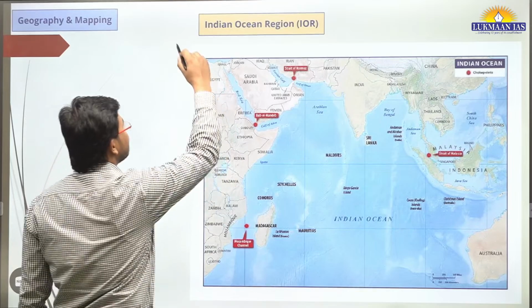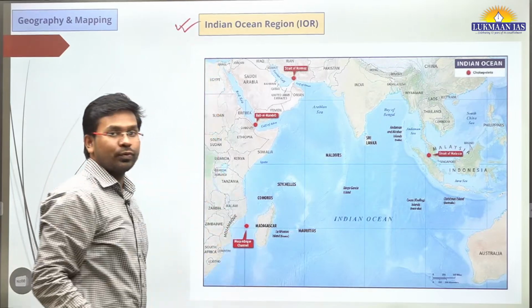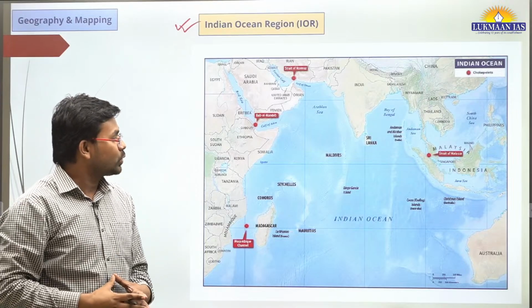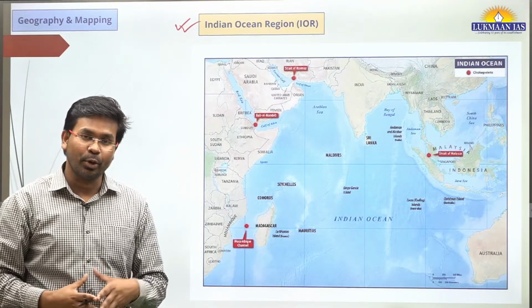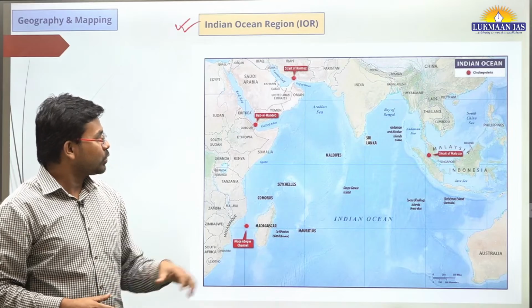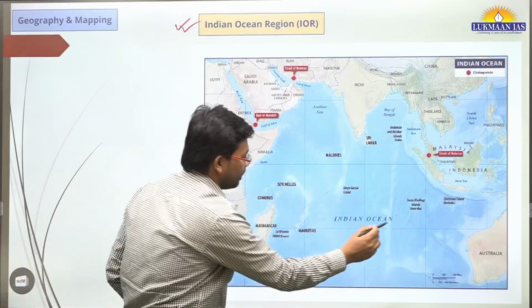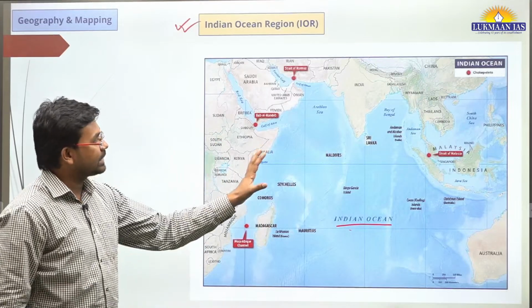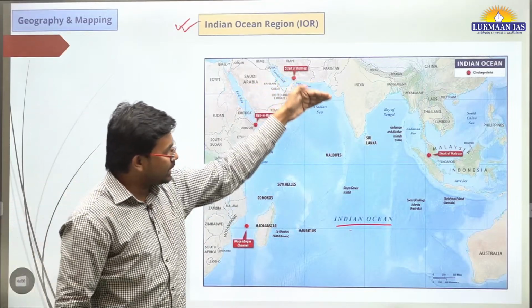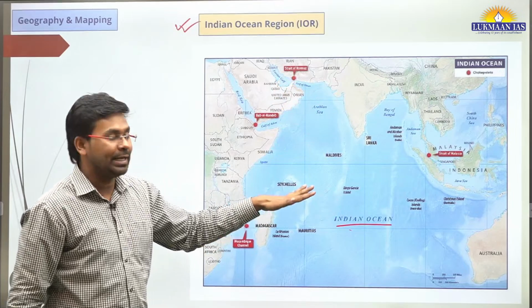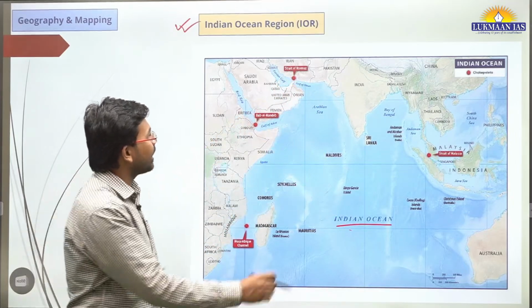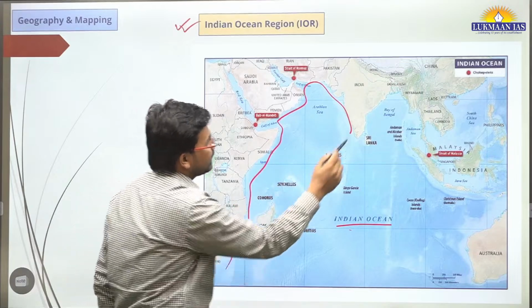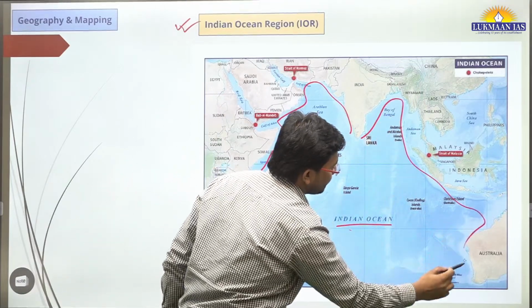So this Indian Ocean region has been in news for many purposes, especially related to geopolitics. So what is Indian Ocean region? It is important for us to understand. So we know this is Indian Ocean, the blue colored region that is shown over here. Indian Ocean is just, let's say, to the south of India, right? So this Indian Ocean is a vast territory of sea.